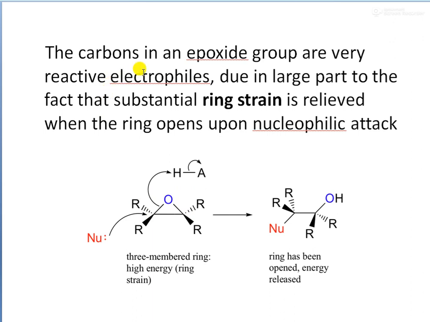So the carbons in an epoxide group are very reactive electrophiles, because there is a substantial ring strain, and to relieve this ring strain it is readily subjected to nucleophilic attack from outside.